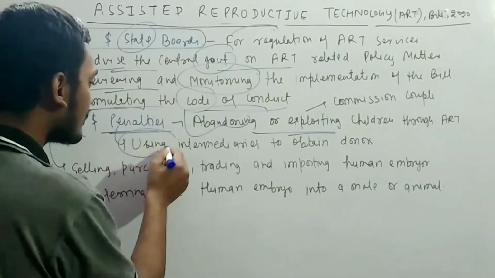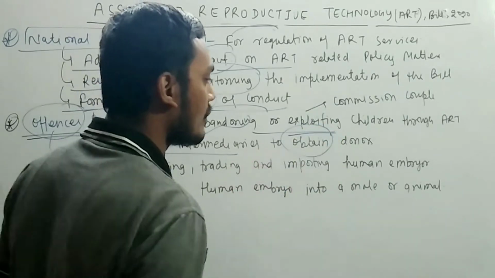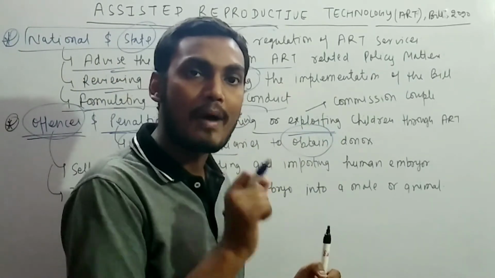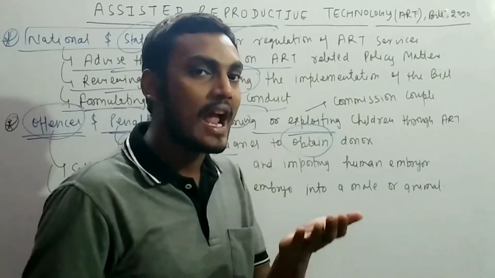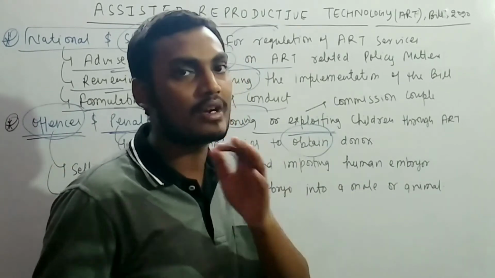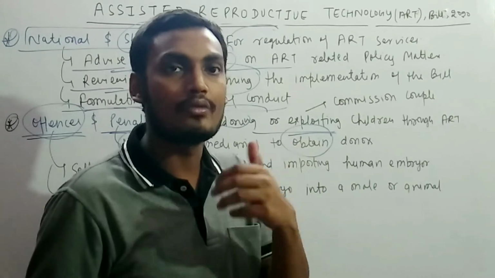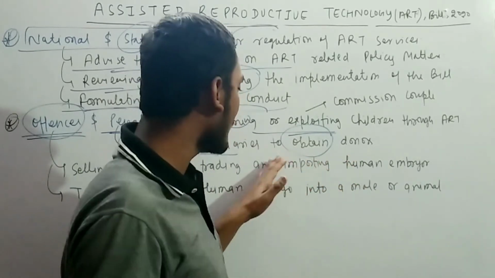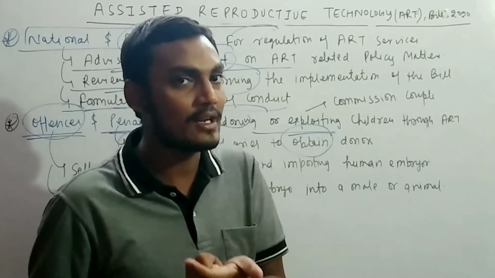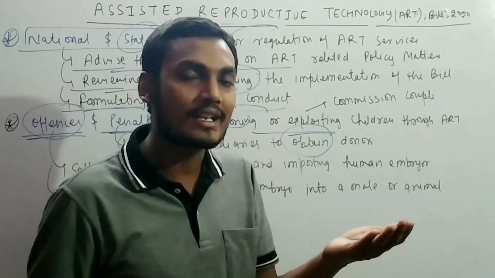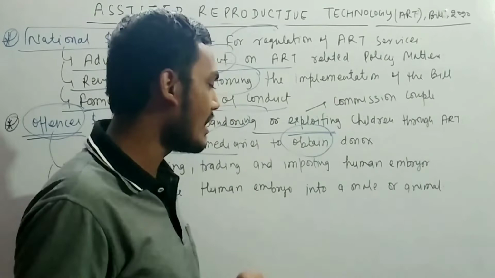Then remember that using intermediaries to obtain a donor is an offense. You need not find any intermediary. You have to go to the national registry board and there you will get the donors, whatever egg you need and if you need the sperm. So this is very, very important. Rather than finding intermediaries, which will be considered an offense, you have to go directly to the ART clinics. They will provide you. So this is very, very important.